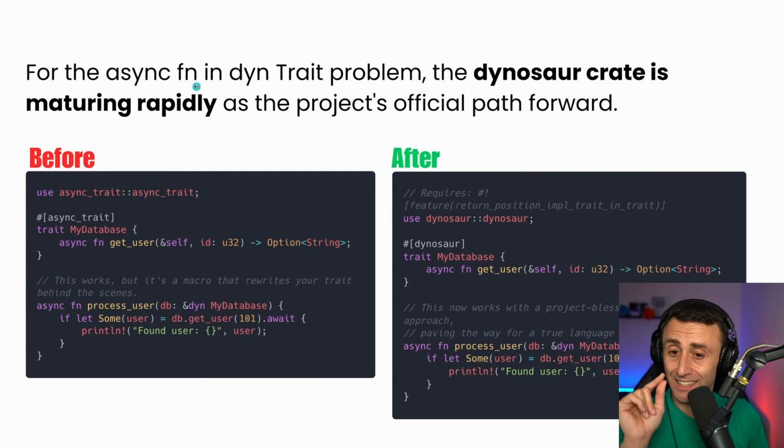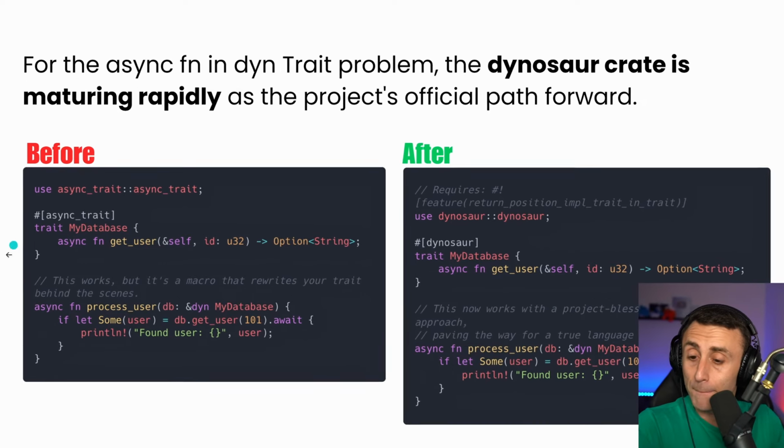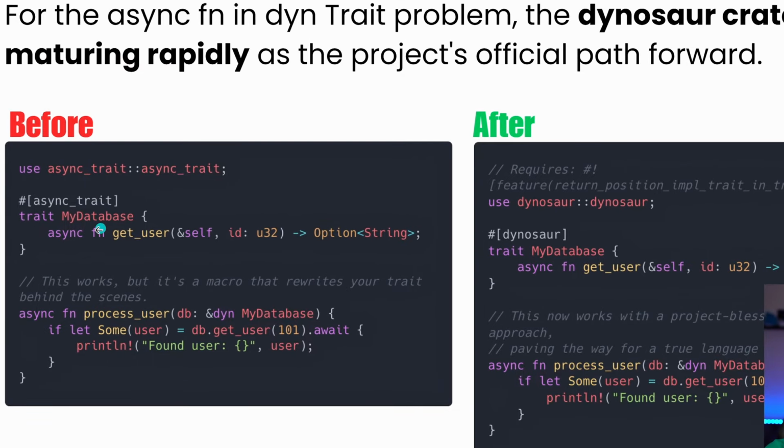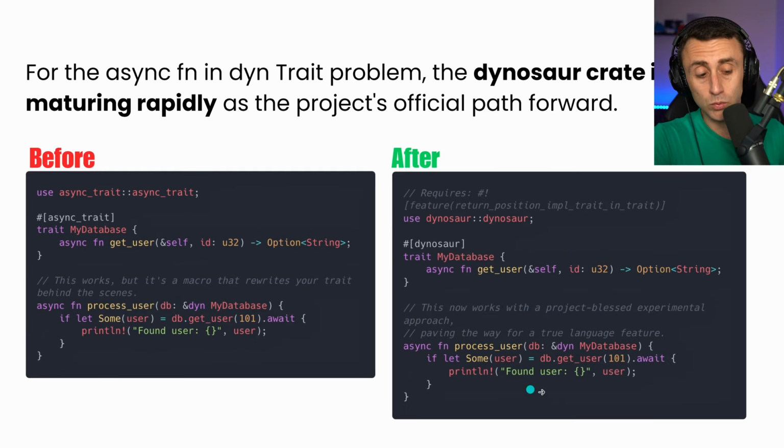For the async function in the dyn trait problem, we now have this crate called dynosaur, which is quite funny. Before we had something like this. And here the change is not that mind-blowing, because you see the code is the same. Before, we had in the language a macro that rewrote all your trait behind the scenes. Now this works with this Project Goals experimental approach.